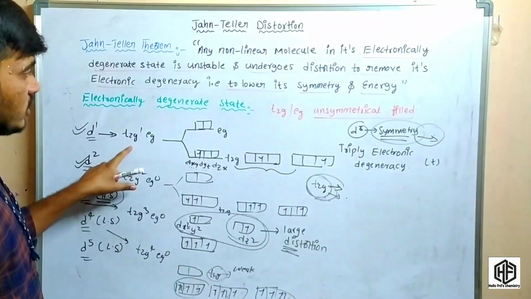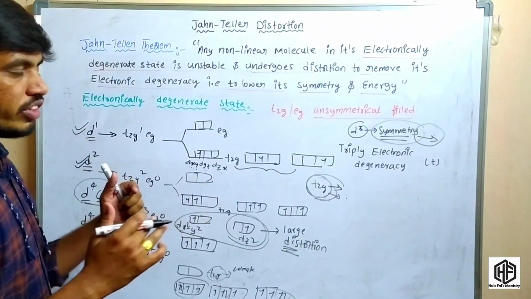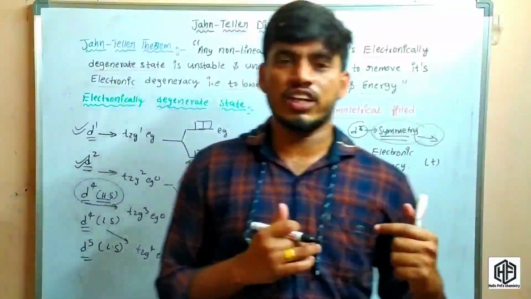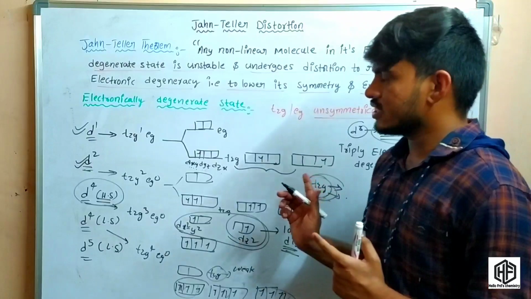So coming to predicting the distortion for d1 to d9 configurations, this is clear.